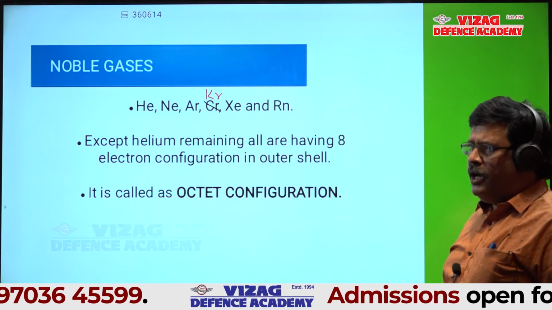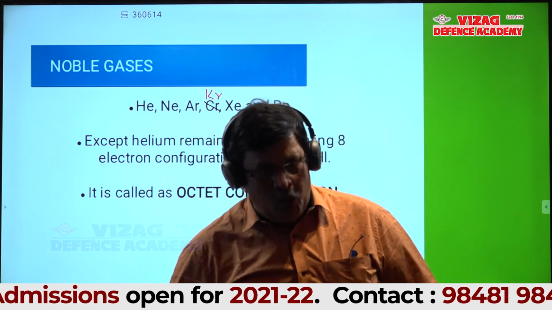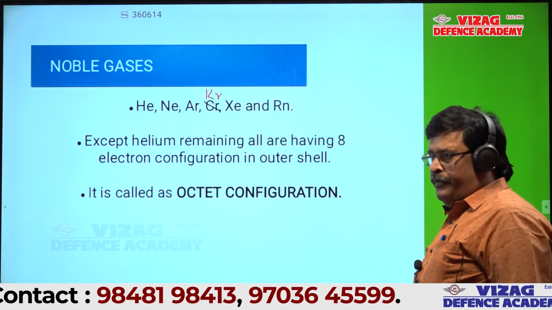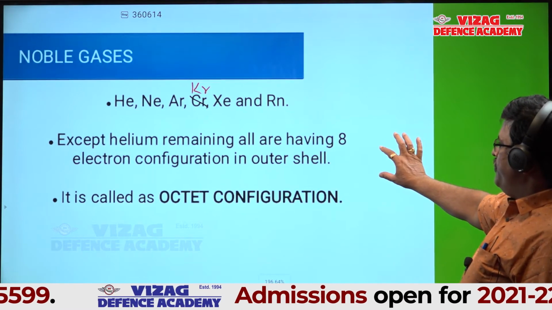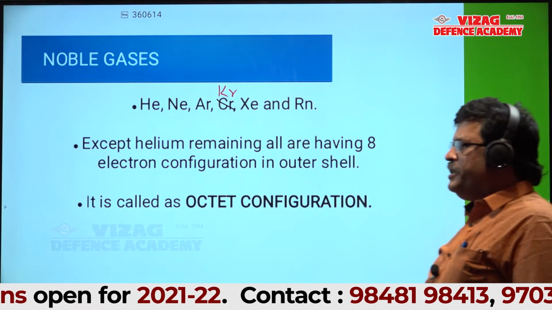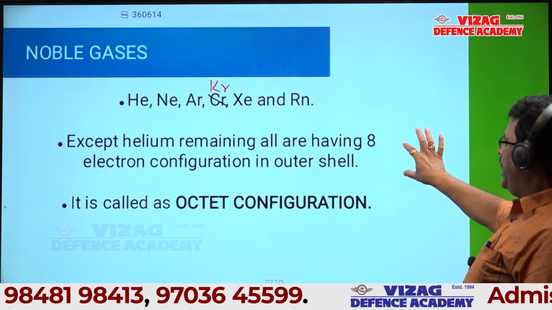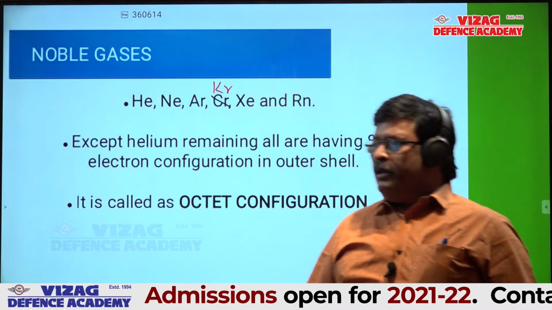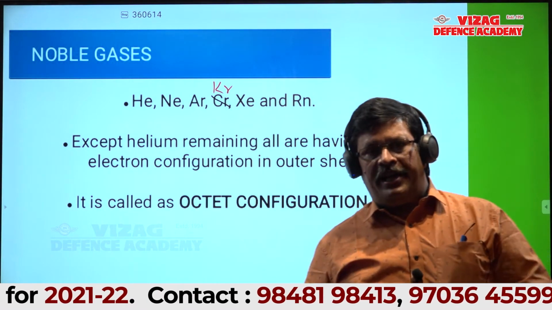So why are these stable? Why are only the elements in this particular group stable? Look at the board. Except helium, all the remaining ones have 8 electrons in the outer shell. That 8 electron configuration is called the octet configuration.